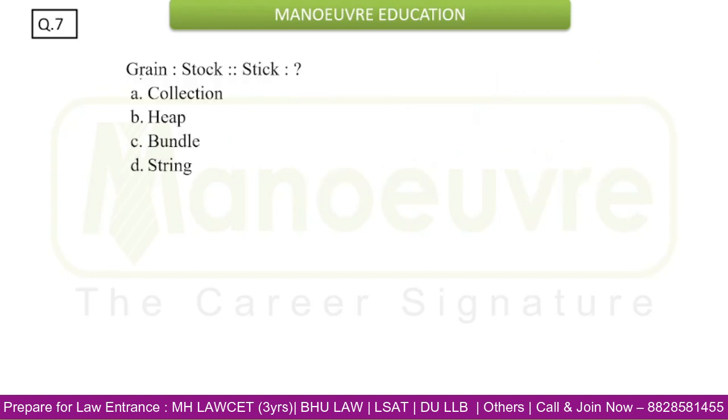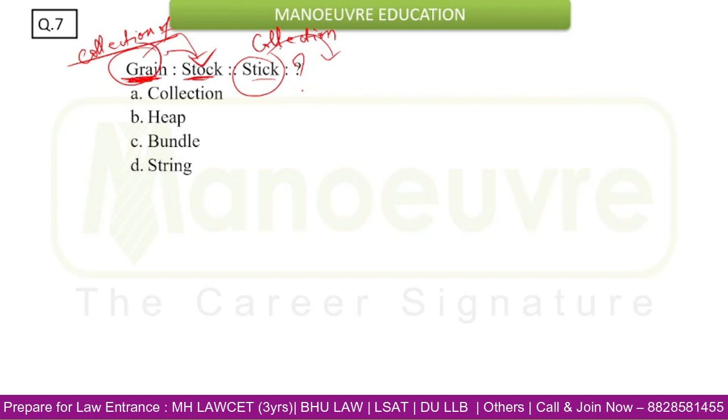Now again a question based on similar earlier patterns. If grain is to stalk, so stick is to what? How will we build up the relation between grain and stalk? A collection of grain will be known as stalk. So a collection of sticks is known as what? We know it is known as bundle. So your answer will be option C, bundle. Now this question was easy.